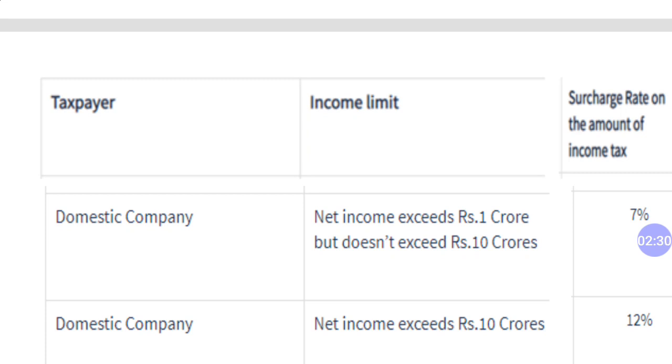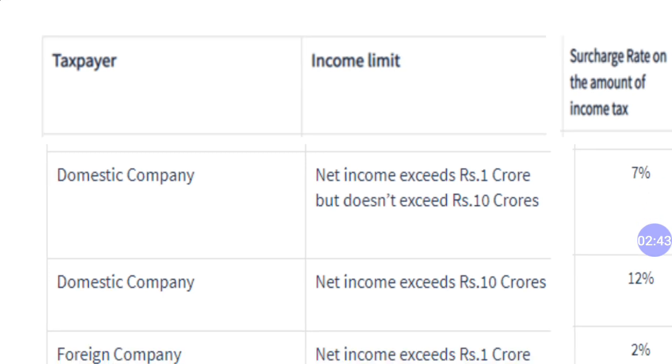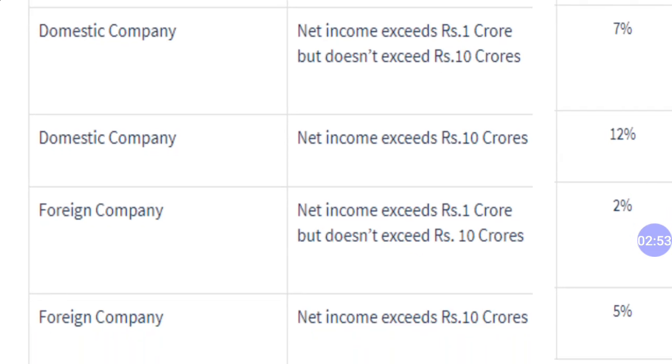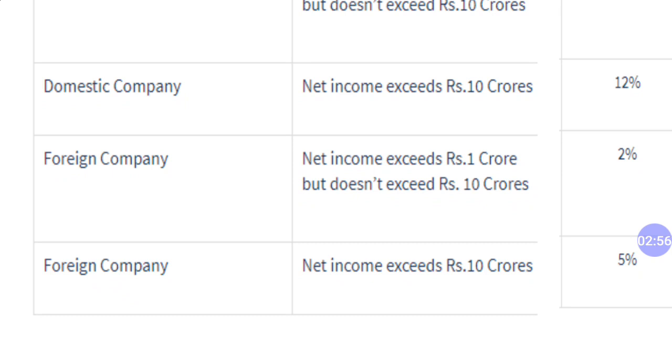When you are a domestic company and your income exceeds 1 CR but does not exceed 10 CR, you will have to pay 7% surcharge. If you are a domestic company and your income exceeds 10 CR, you will have to pay 12% surcharge. For a foreign company, if your net income exceeds 1 CR but does not exceed 10 CR, 2% surcharge. And if your net income exceeds 10 CR, you will have to pay 5% surcharge. So these are the rates of surcharge on the basis of different categories of income slabs.